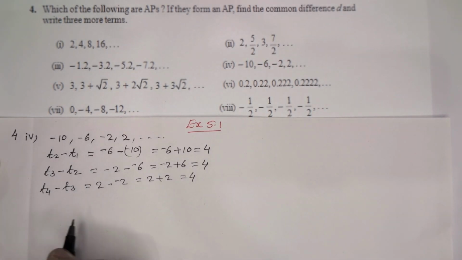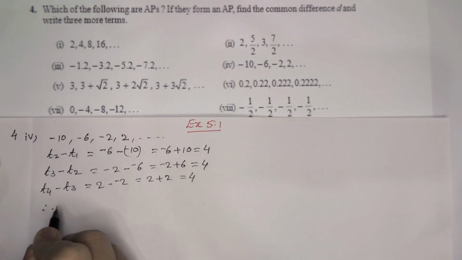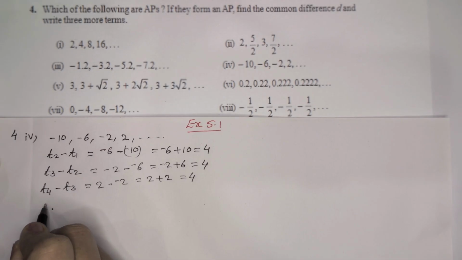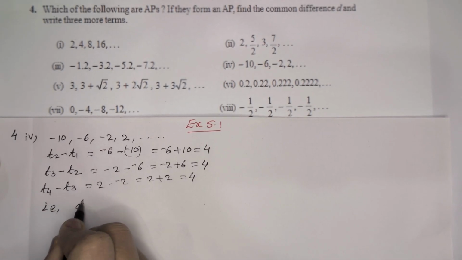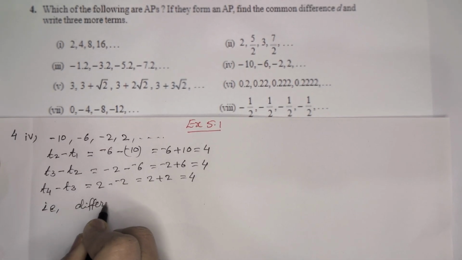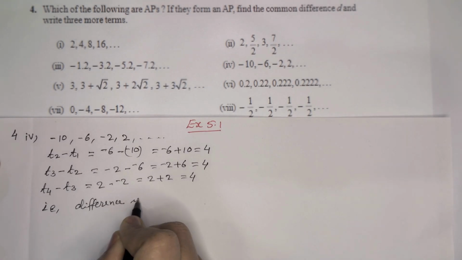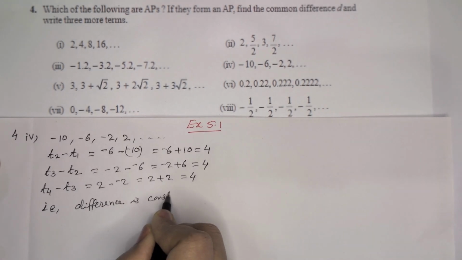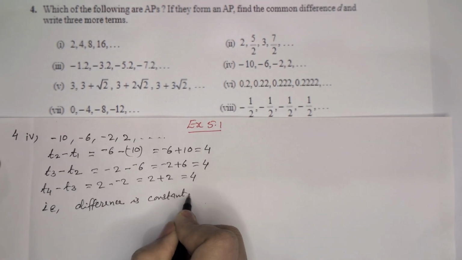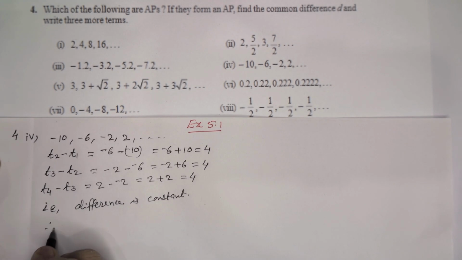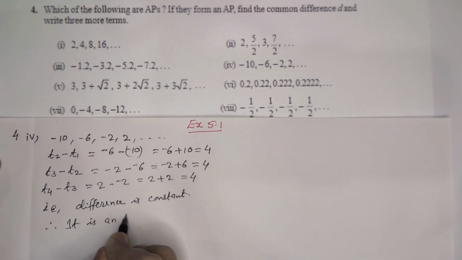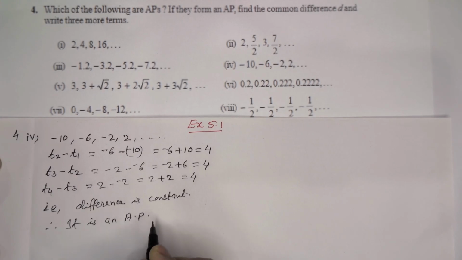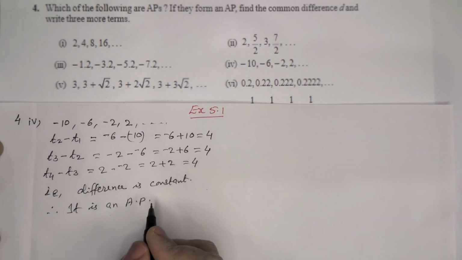So we can write the difference is constant, therefore it is an AP. Then the next 3 terms.